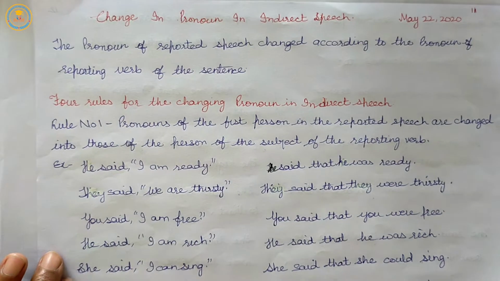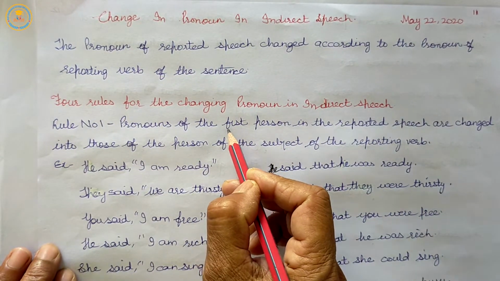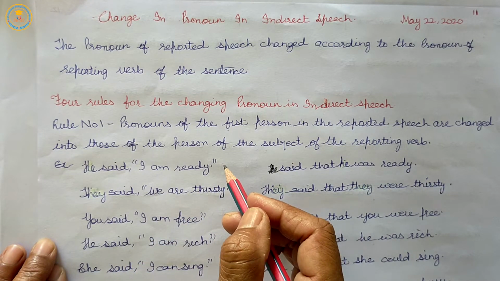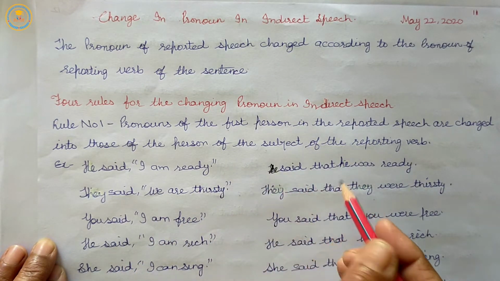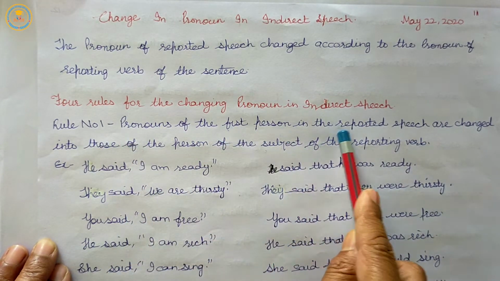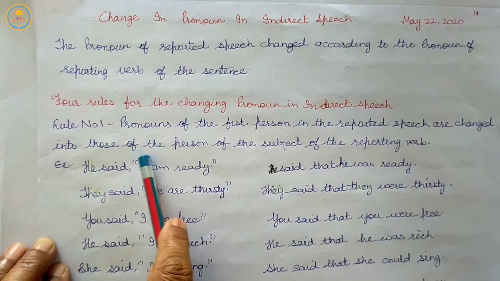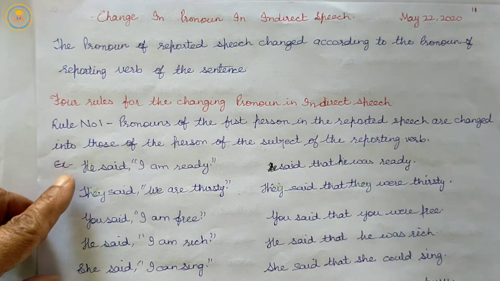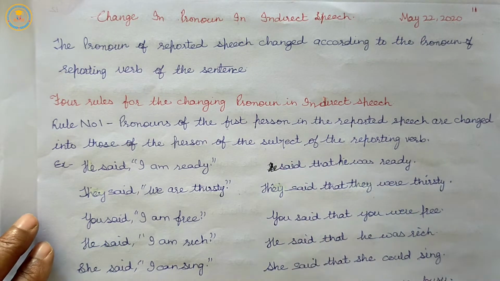Pronouns of the first person or third person in the reported speech are changed into those of the person of the subject of the reporting verb. So here are the sentences related to this rule.